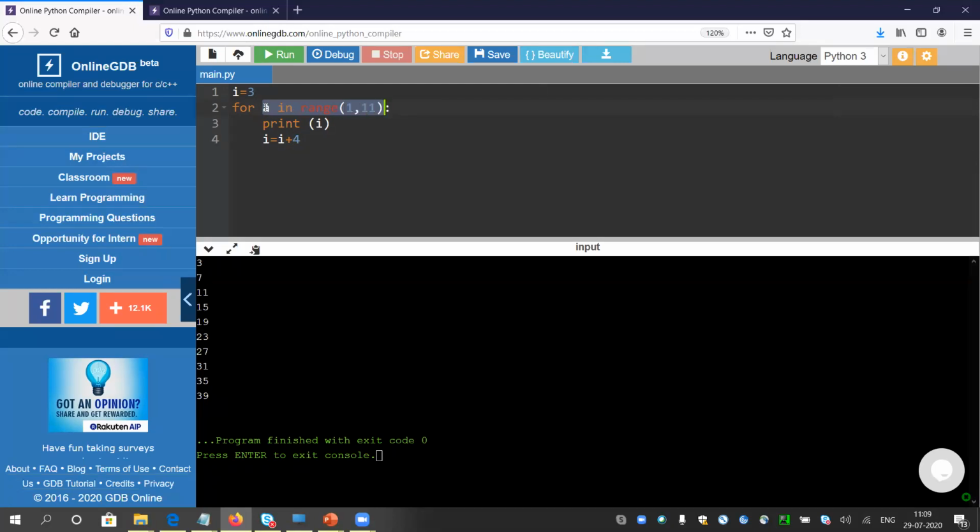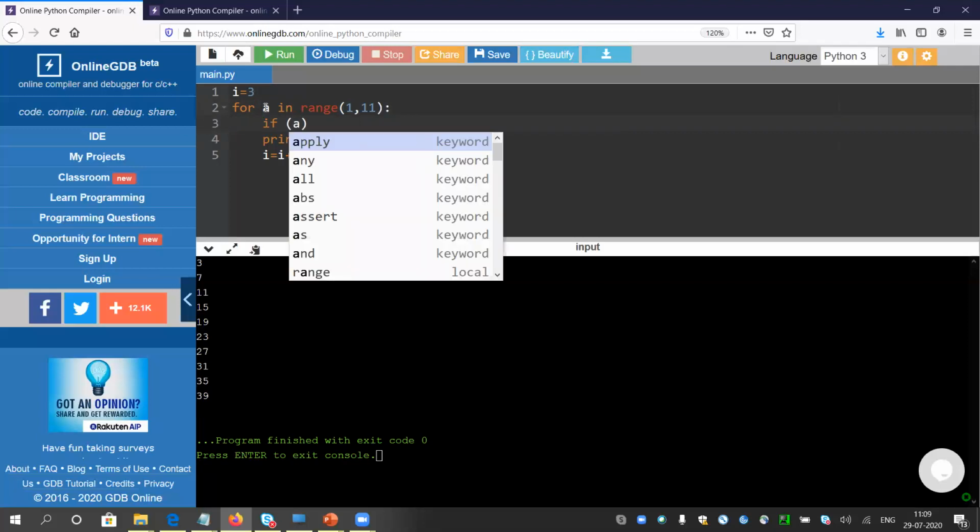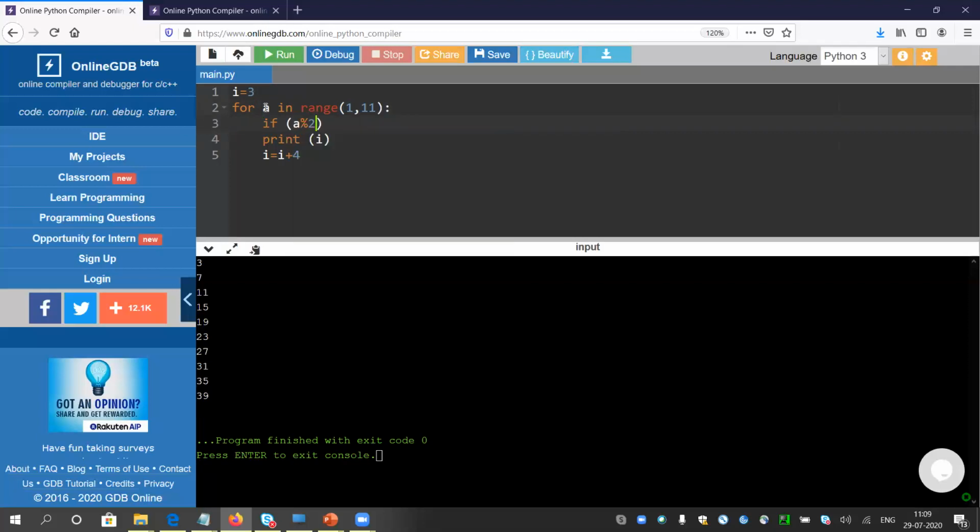A will be starting from 1 and it will be iterating till 10. So the first value of a is 1. After that the value of a is 2, a is 3, a is 4, and so on. Because there is no other way to recognize the even terms, we can use a. So whenever a is even,